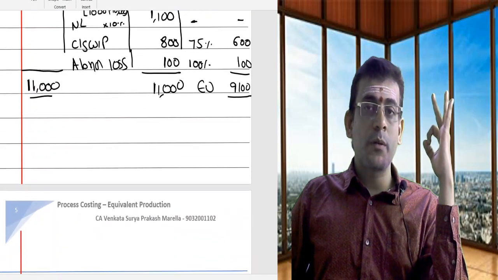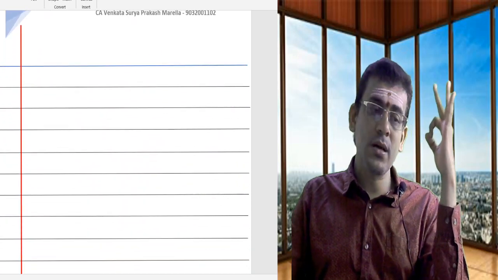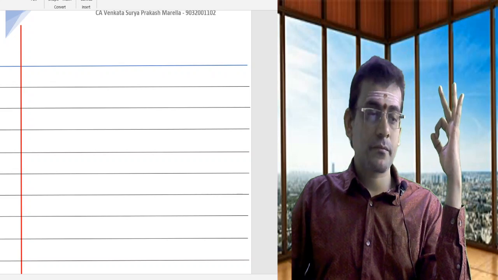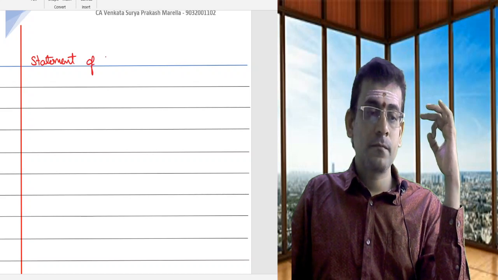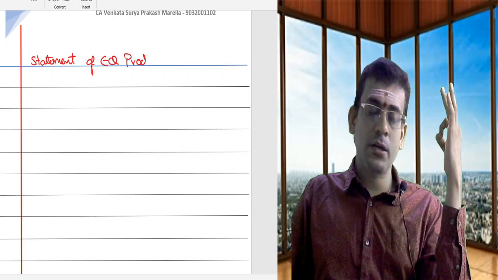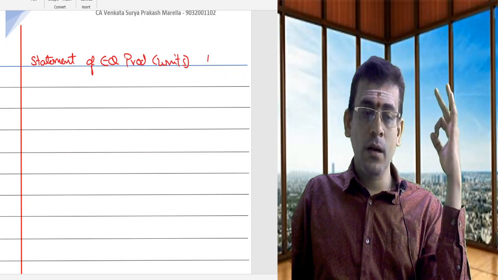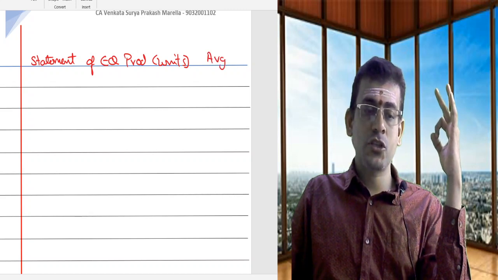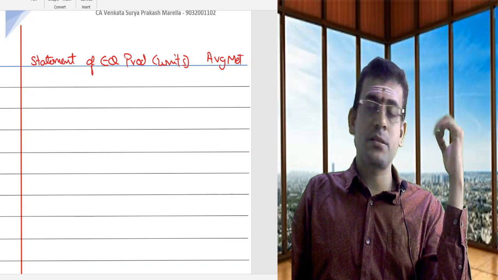Now if I try to prepare the same set of statement under average price method, let us see how the statement looks like. Statement of equivalent production or equivalent units. Statement of equivalent units under average method. So under average method, let us see how we prepare the statement.